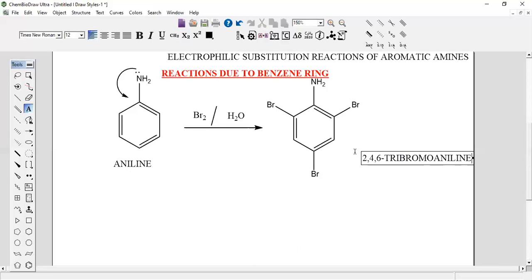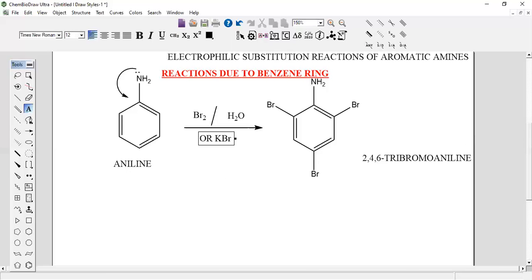That means this reaction is not controlled because it is a highly activating group. Whenever it is treated with bromine water, or even in the presence of KBr, potassium bromide, it will react and the three positions will be occupied.